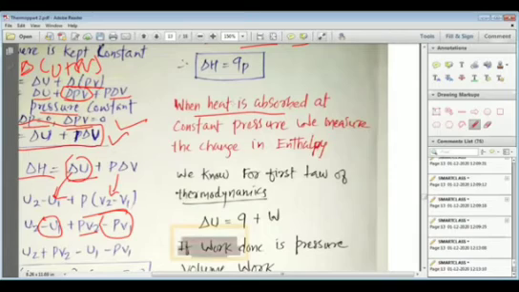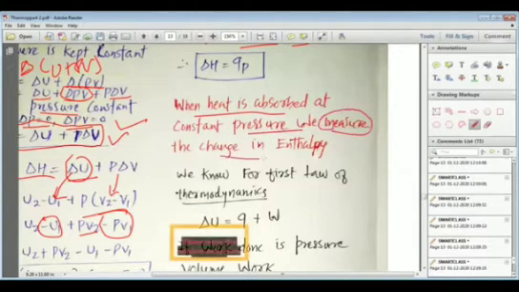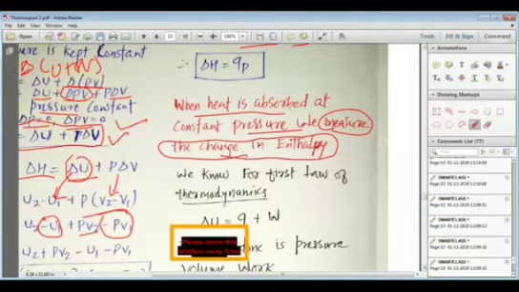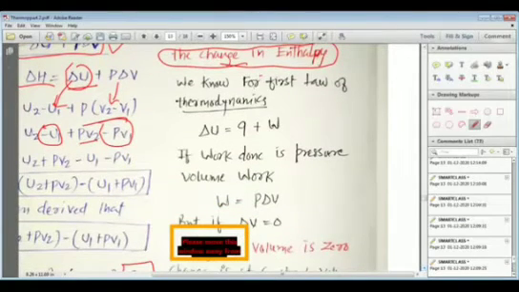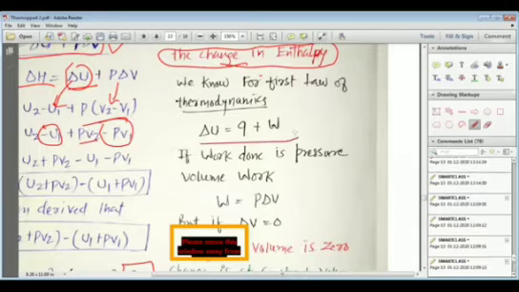So when heat is absorbed at constant pressure, we actually measure the change in the enthalpy. So when we want to measure the change in the enthalpy, my dear students, we exchange the heat at constant pressure. We know for the first law of thermodynamics, delta U is equal to Q plus W.